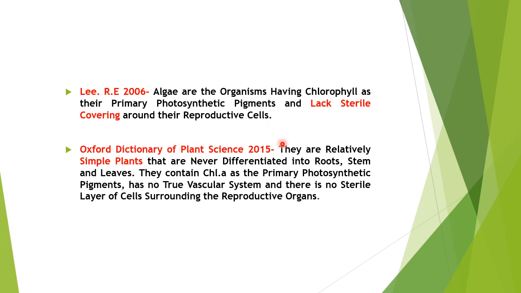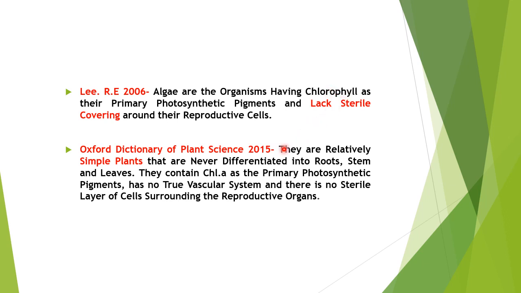The Oxford Dictionary of Plant Sciences, 2015, suggested that they are relatively simple plants that are never differentiated. As I said, they are not differentiated. So roots, stem, and leaves are not formed in them. They contain chlorophyll a. Now it is modifying here. Lee suggested only chlorophyll.